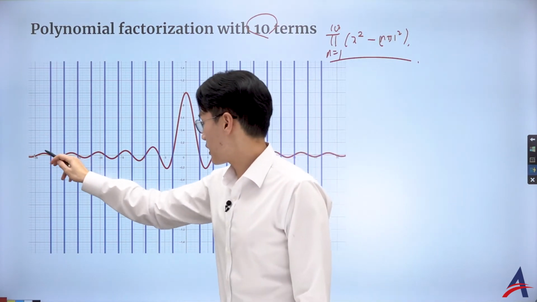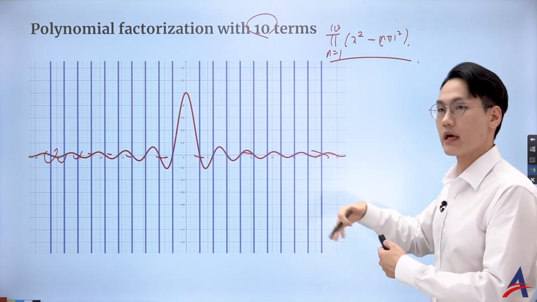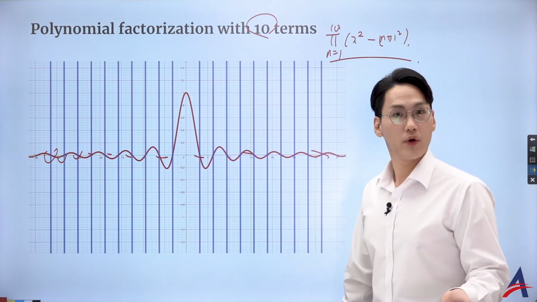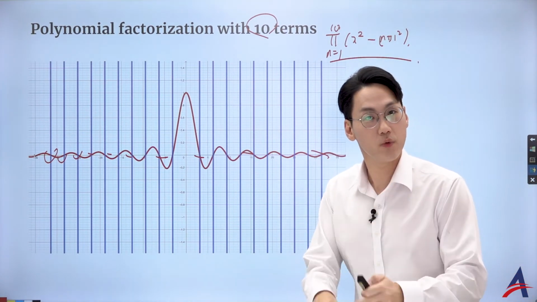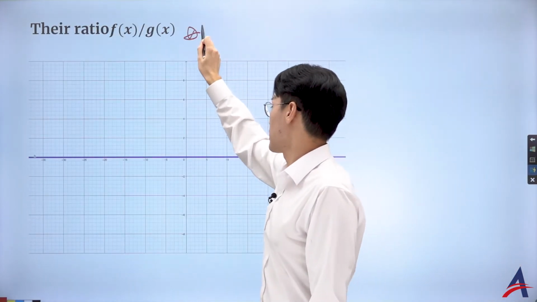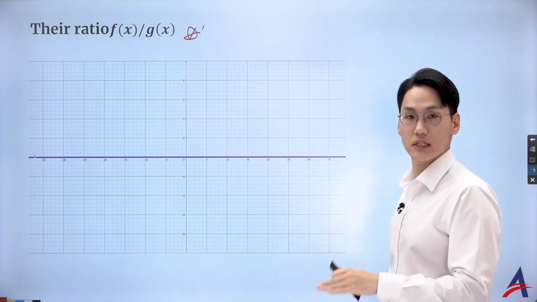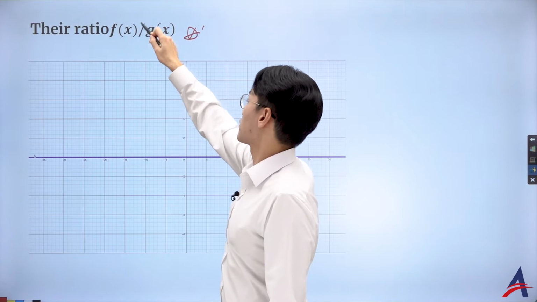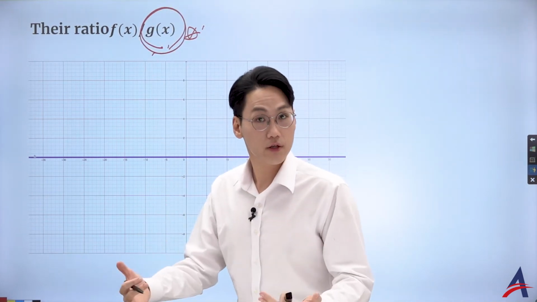Although they do have the same x-intercepts, the shape doesn't come any closer. And we know from their asymptotic behavior that their ratio should eventually be 1. But if I look at the picture of their ratio, f(x) over g(x), it's completely flat, representing a ratio of 0, meaning I'm dividing by a very large value of g(x).